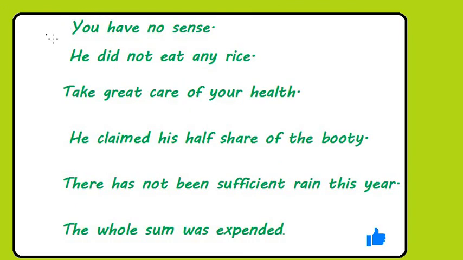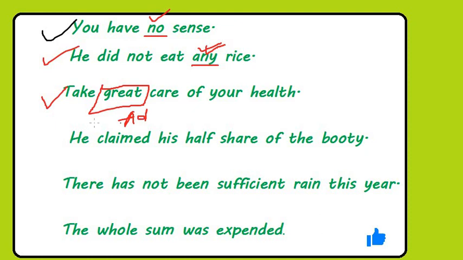More examples. You have no sense. Here, how much? No. So here no is the adjective of quantity in this sentence. He did not eat any rice. Any, how much? Any rice. Any is the adjective. Which kind of adjective? Adjective of quantity. Take great care of your health. How much care? Great care. Here great is the adjective, and what kind of adjective is it? Adjective of quantity.